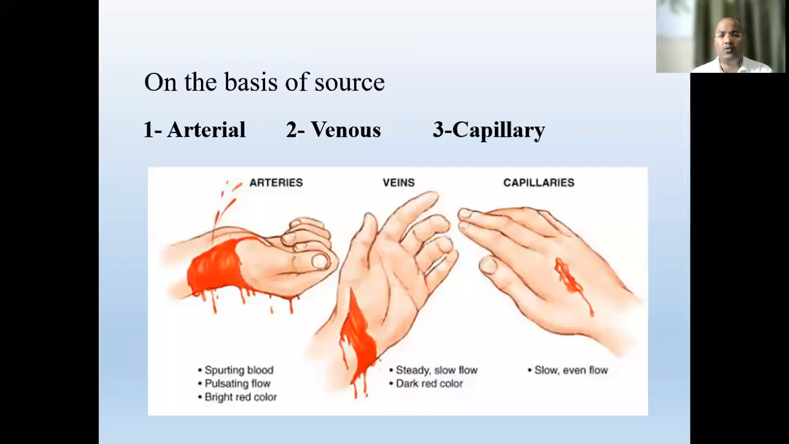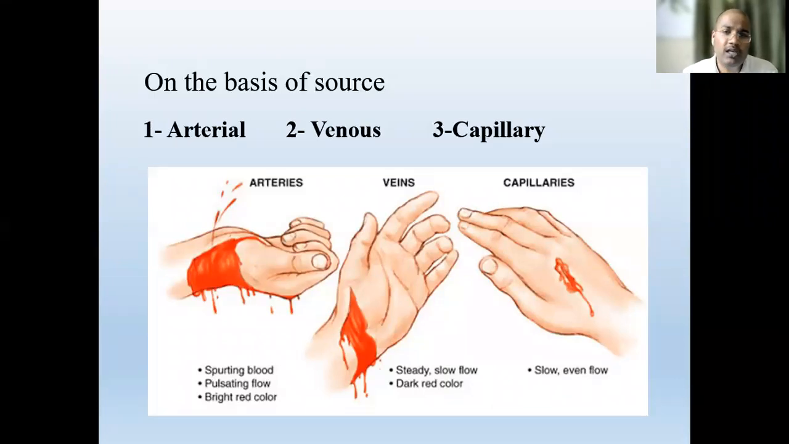On the basis of the source: arterial bleeding, venous bleeding, and capillary bleeding. So arterial bleeding is very specific. If a person gets injured and the blood is coming from the wound in the form of spurts, and with every heartbeat, the spurt comes out, and the flow is pulsating in nature, bright red blood, that means an artery is injured, and this is the arterial bleeding.